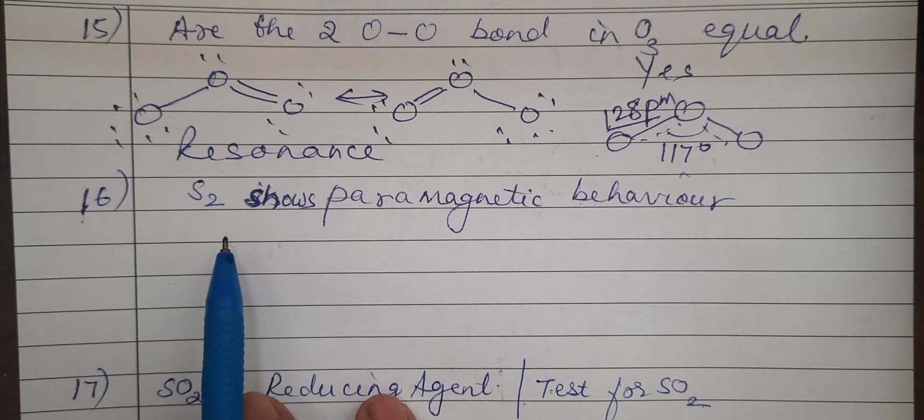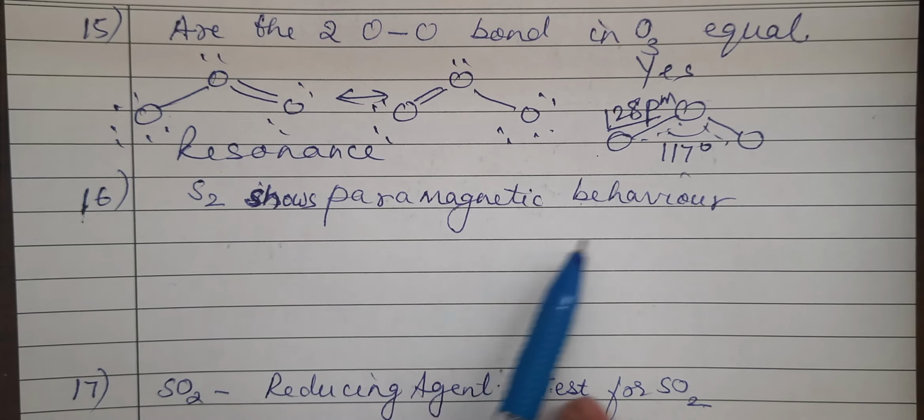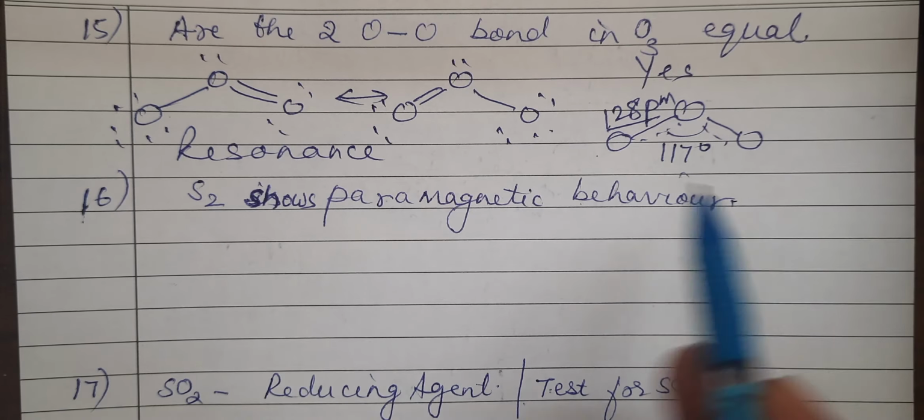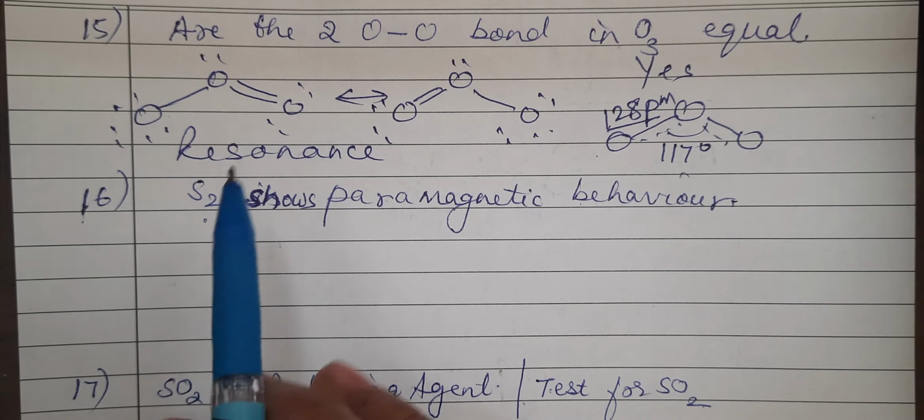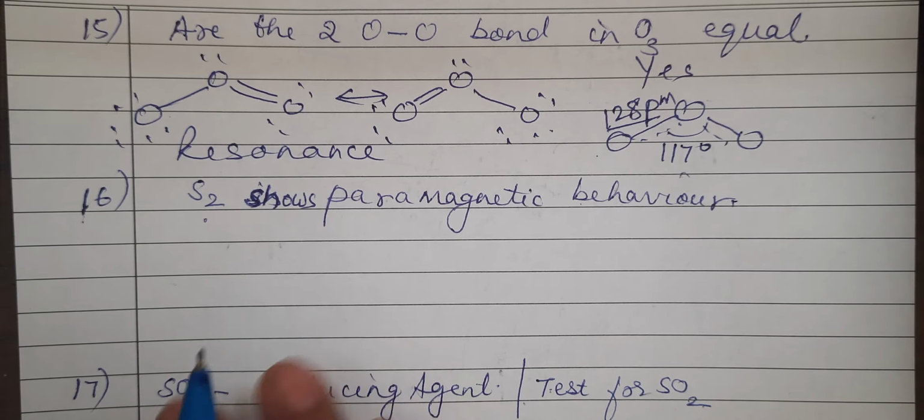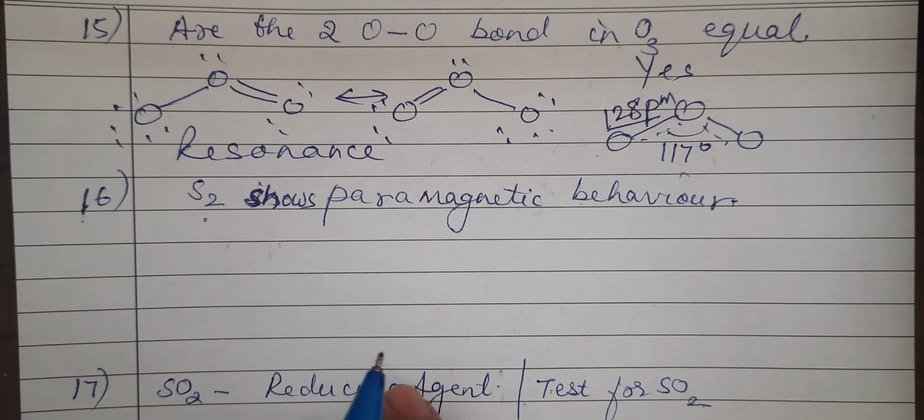Now, another question. S2 shows paramagnetic behavior. This is formed when sulfur S8 is heated. Normally, sulfur exists as S8, but if it is heated, it may break.